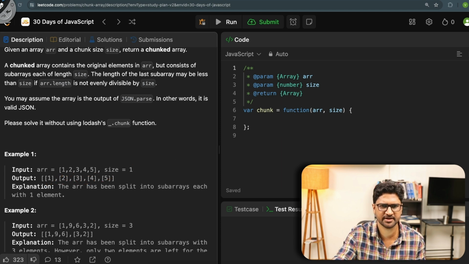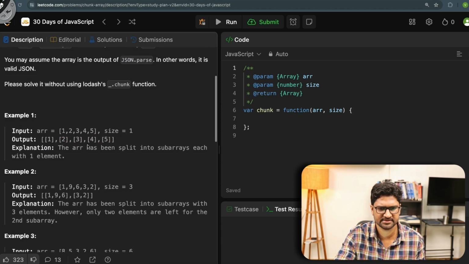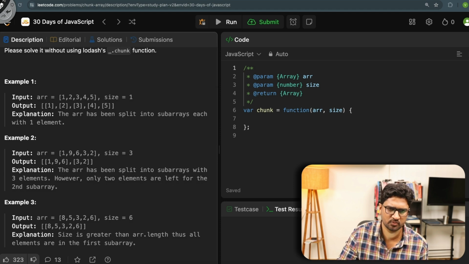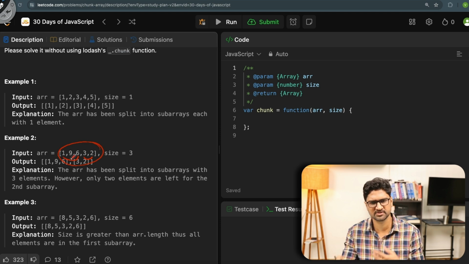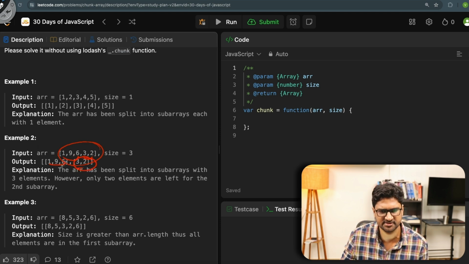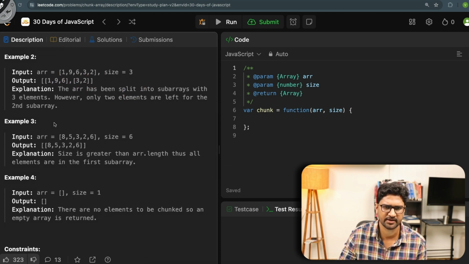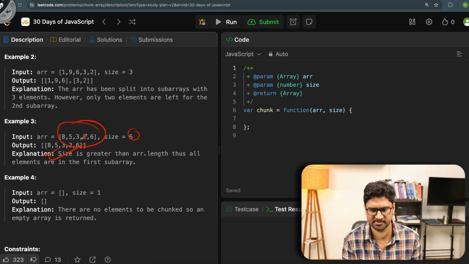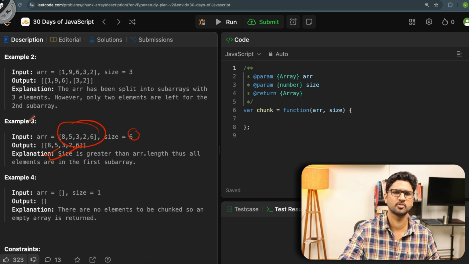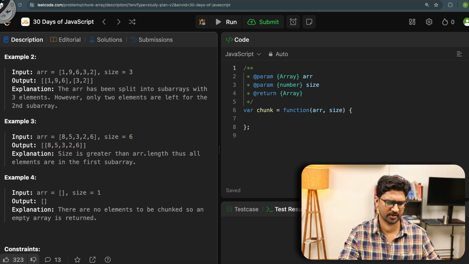Cool. Now let's take another example. Let's say that this is an array 1, 9, 6, 3, 2 and size is 3. So I have to pick sizes of 3, and because only 2 elements are left, I will have 1, 9, 6 and 3, 2, and the size is less than 3. Perfectly fine. Now if I take another one, for example, I only have 5 elements, and size 6. So I'll take all of them together as 1, and the size will be less than the chunk size. Fair enough. It looks very simple. Let's go and write the code to solve this problem quickly.